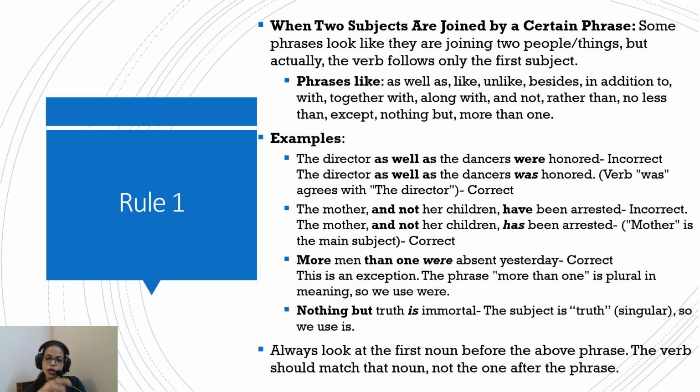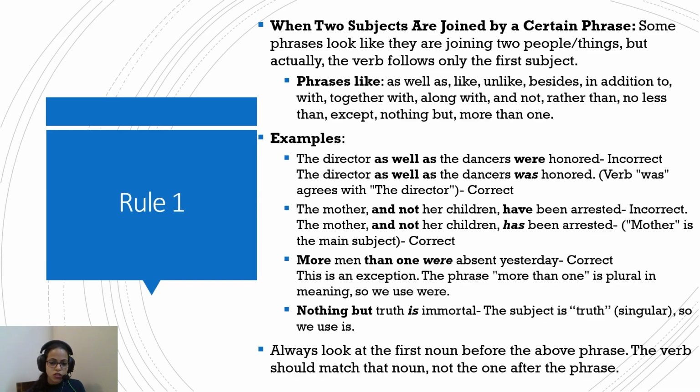So if you try to understand each of these phrases, they make one subject more important than the second subject, and that is why the verb follows the first, primary subject. That is why if the primary subject is singular, the verb will also be singular. I hope you understand that, because we have more of such rules. It is important to understand these phrases, otherwise you'll get very confused in the following rules.